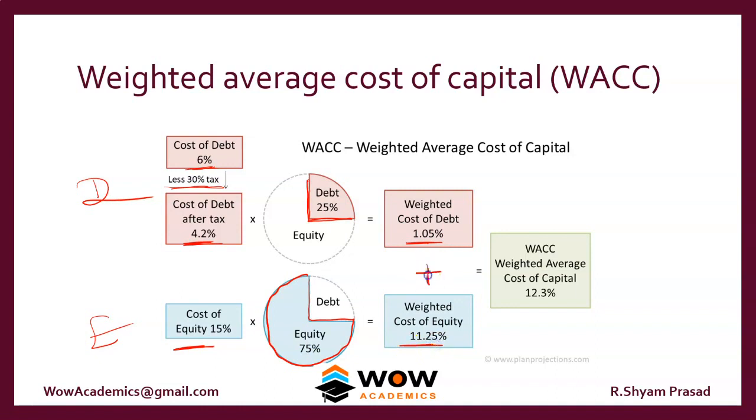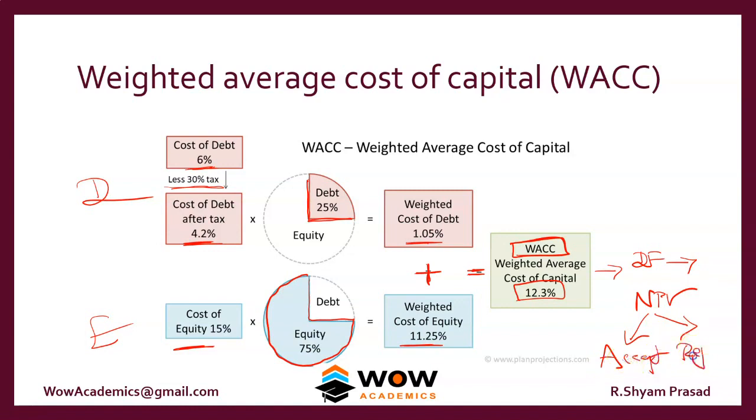Add both of these, you will get the WACC. The WACC is 12.3. This 12.3 becomes the discount factor, which is used in a variety of places like NPV, and finally we accept or reject a project. So see how important the WACC is.